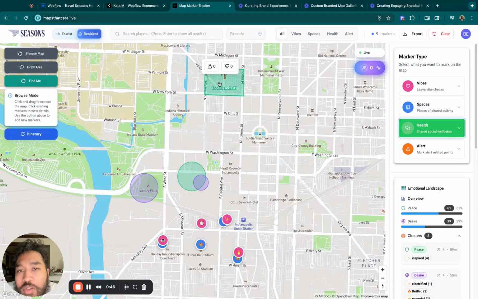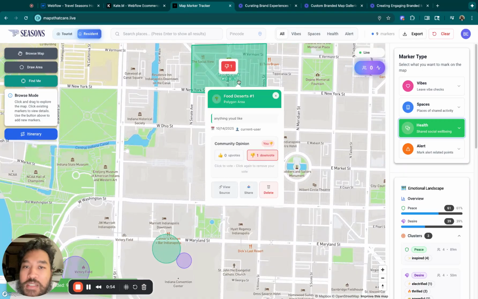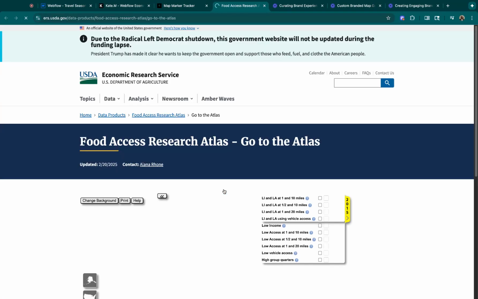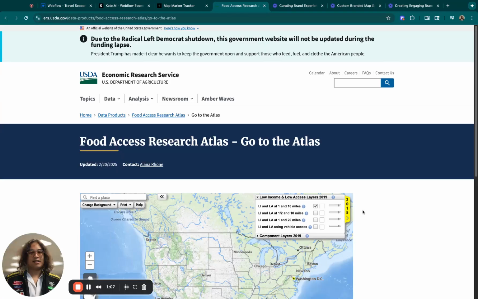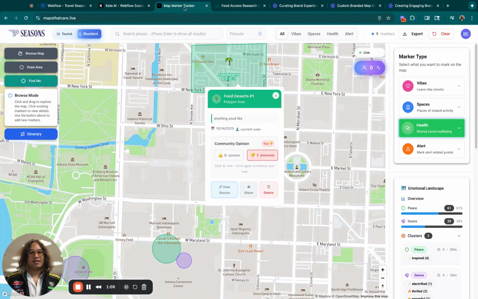When you scroll over, you can upvote it or downvote it, depending on how relevant that is, or if you agree on that region of space. If you've experienced something, when you click on it, you're able to see the description, when it was created, the upvotes or downvotes, and you'll also be able to view the source that they got it from as well. Okay, so that's what you can see there.